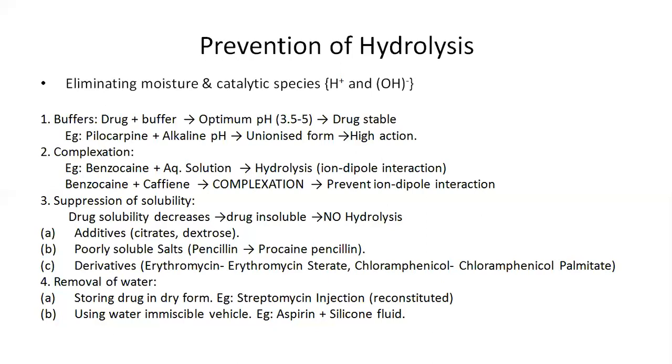So, to achieve this suppression of solubility, we can add several additives like citrates or dextrose. We can form several poorly soluble salts, like in place of penicillin we use procaine penicillin, or several derivatives of that product can also be used. For example, in place of erythromycin we can use its derivative, that is erythromycin stearate, and in case of chloramphenicol we can use chloramphenicol palmitate.